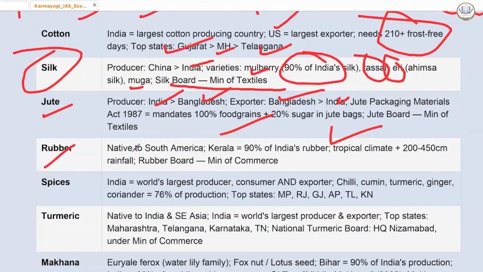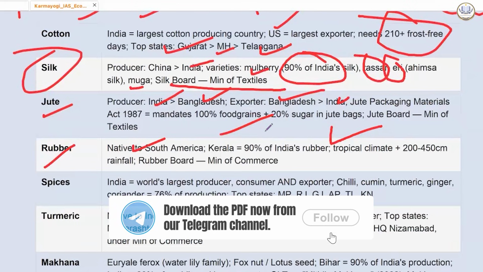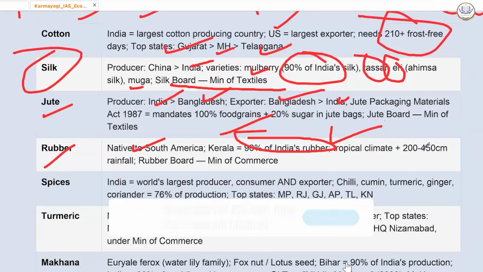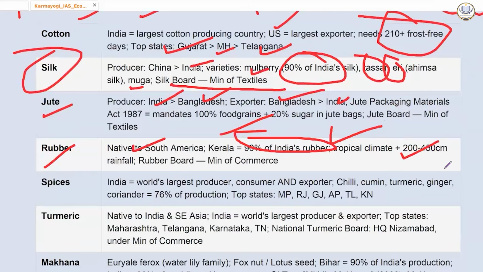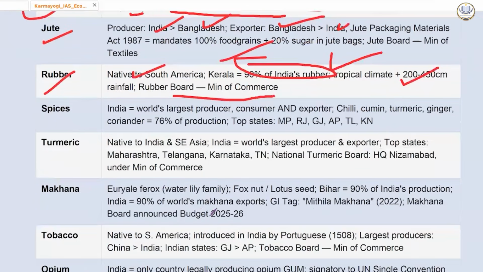Rubber, it is native to South America. Kerala, 90% of India's rubber comes from here because it requires a tropical climate, 200 to 450 centimeter of rainfall. Rubber Board is under Ministry of Commerce.